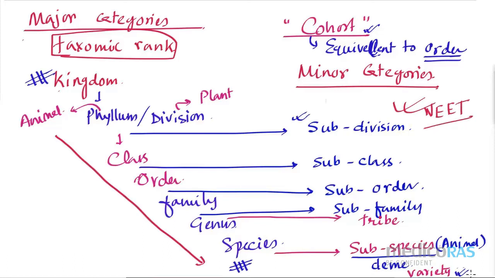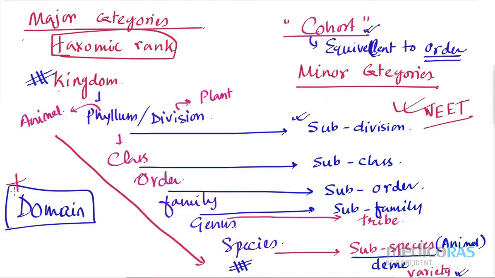Again, let me tell you one more important thing. Here we are giving so much of stress to kingdom, right? But when we are doing the biological classification, at that time, you come to know that kingdom is not the highest position. Domain is the highest position. Right? We know that there are 5 kingdoms, but you have to study about the 6 kingdom classification. Then you come to know that kingdom is not the highest category, domain is the highest category. So please write down for entrance only, you have to write this one.